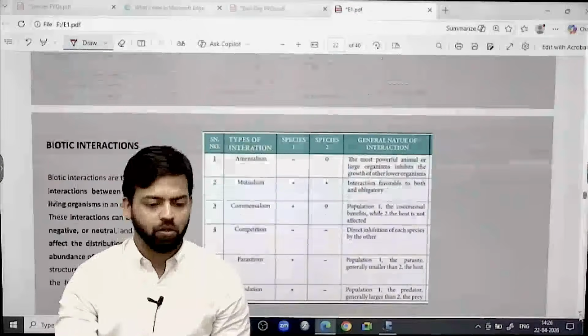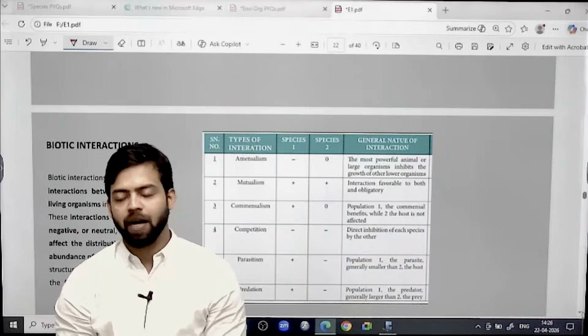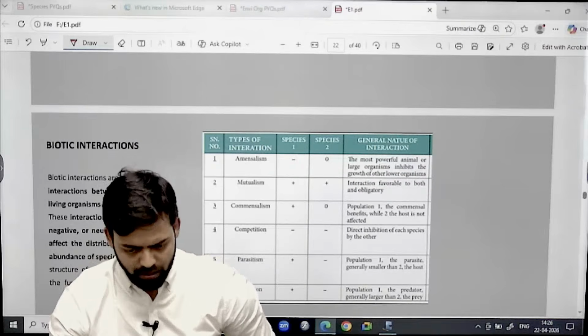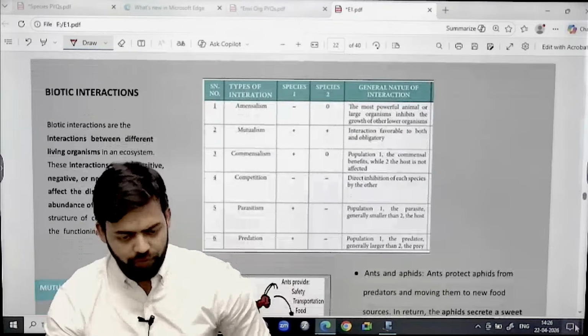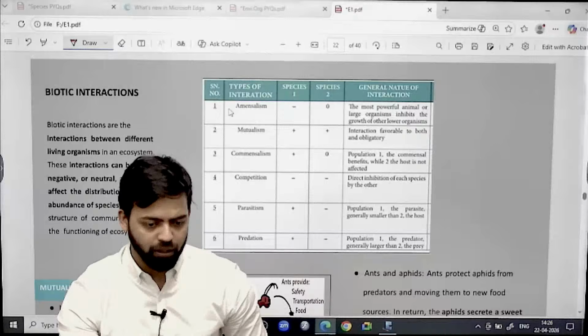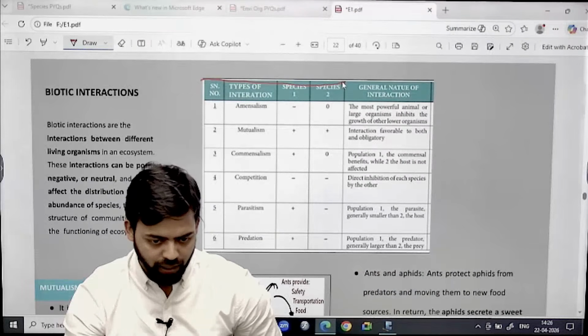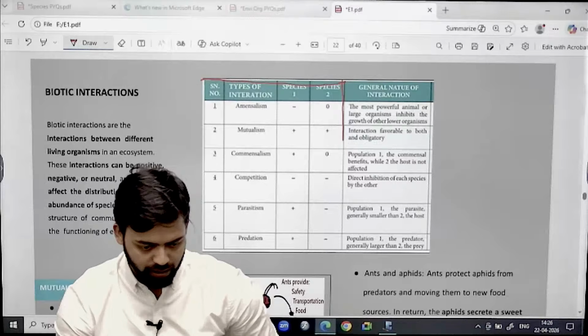Okay. Then there is biotic interaction. And I think we discussed this in geography also. But here it becomes important, so draw a table like this. Let us write here.